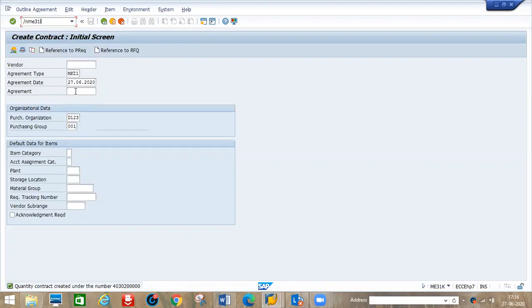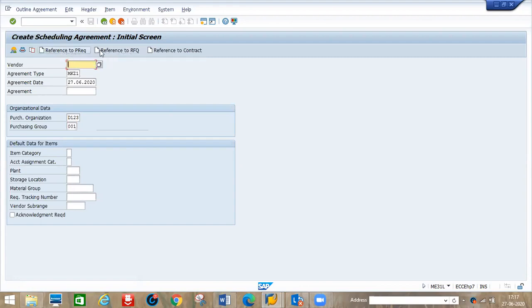If the materials are the same, the same quantity and the same price, then no need to enter the material, quantity and delivery again. What materials you are looking for and the material cost will come automatically. So ME31L, just enter. See, everything is the same, only the T-code is different. But here, whenever you create scheduled agreements, we can create them with reference to PR, RFQ.